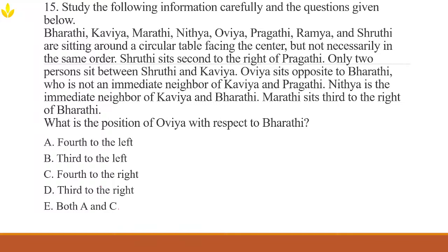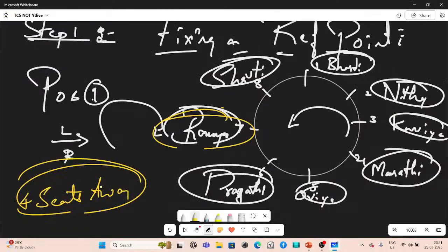From the options only. Here only the options are there. Go through the options. Look at what you see here, and you tell me where OVI sits relative to Bharti. Compared to Bharti, where is OVI sitting? Look at the diagram and tell me the answer.